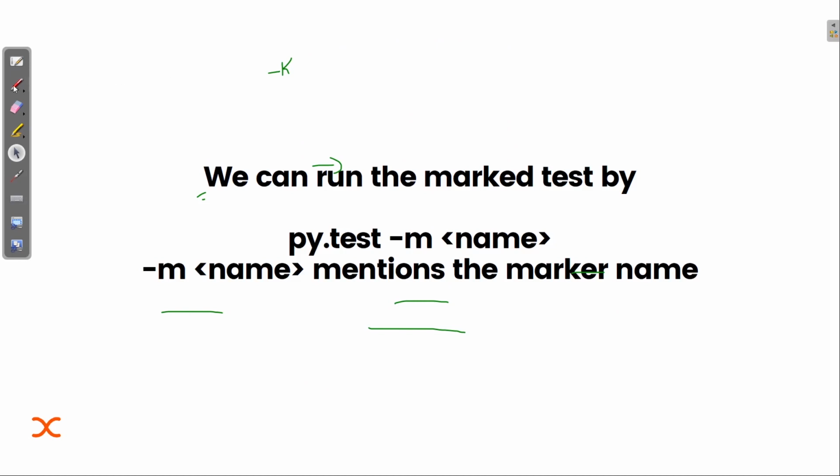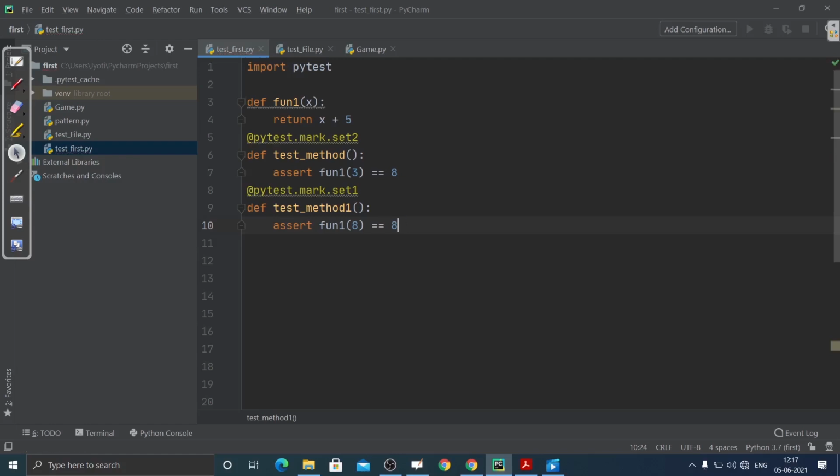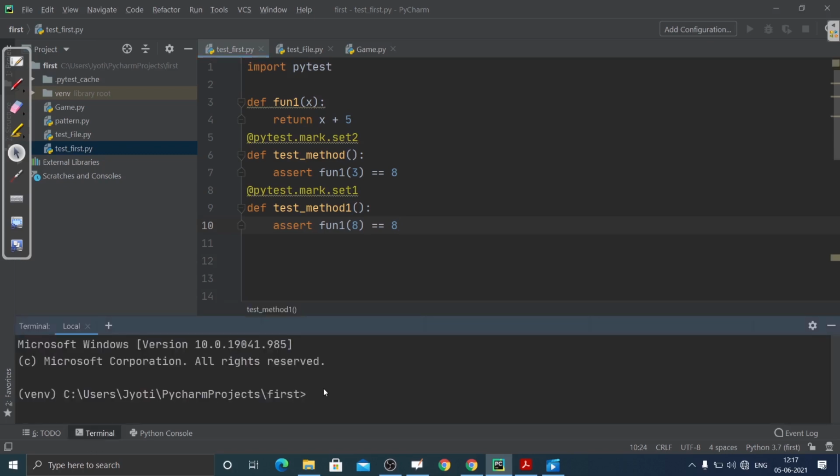Let's just code and understand this concept, like, let's understand how it actually works. Let me show you how we can use this marker concept to group tests, and also how we can run our Python files without using a marker. Before moving to this marker concept, I want to show you how we can run multiple files. Inside this first folder, I have this game.py file, pattern.py file, testfile.py, and then testfirst.py.